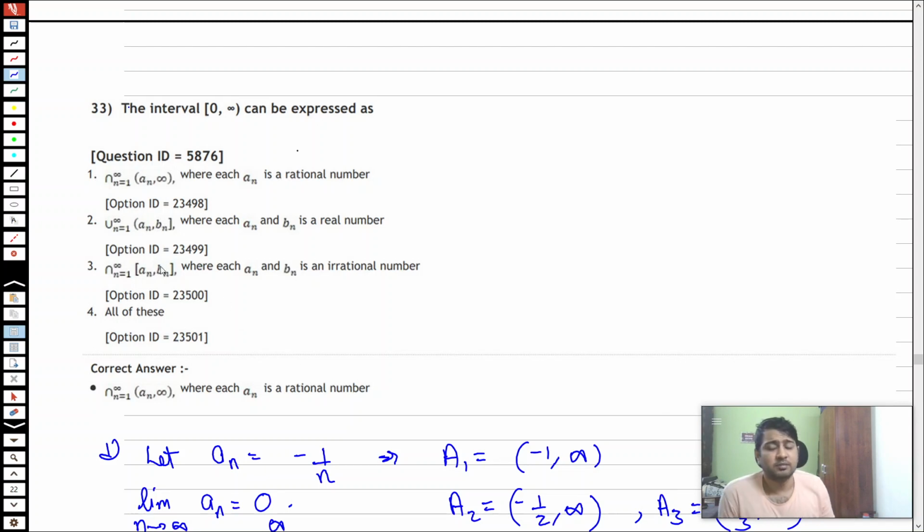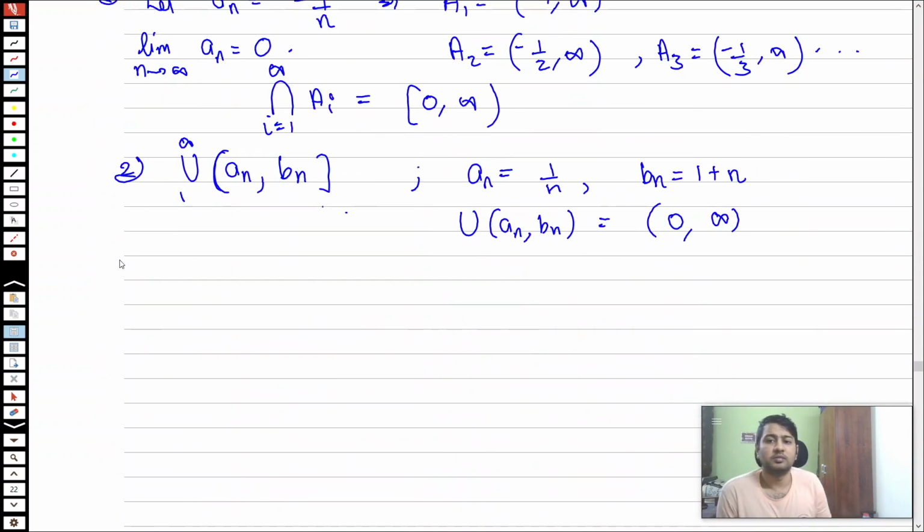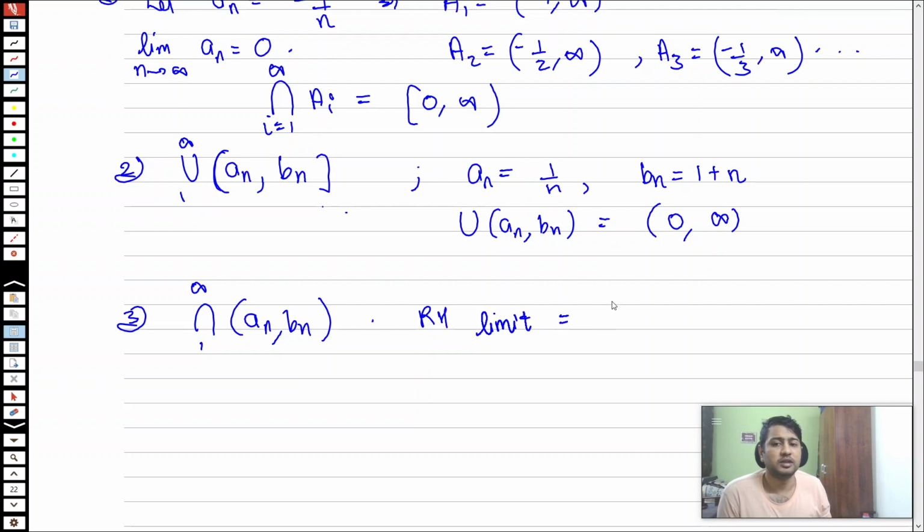Because when you take the intersection, it will just take the minima of all these values. So in the third part, you have the infinite intersection of a_n to b_n. The right hand limit would be equal to the minima of all the b_n values, provided that it's not a null set.